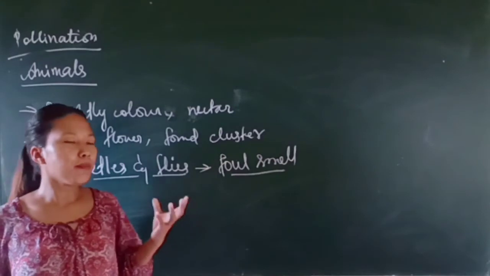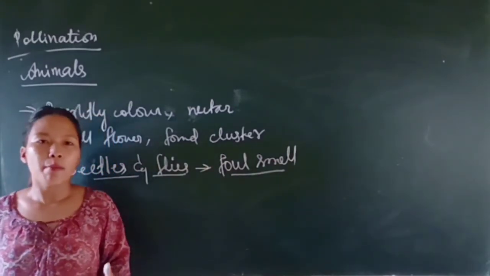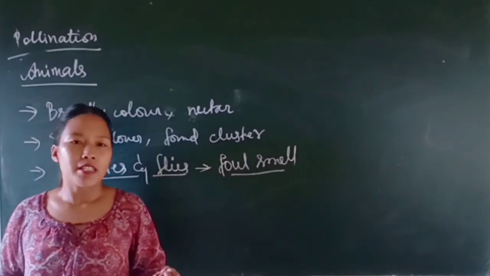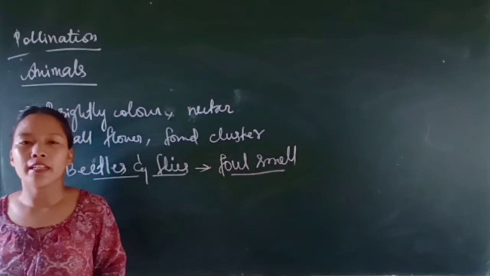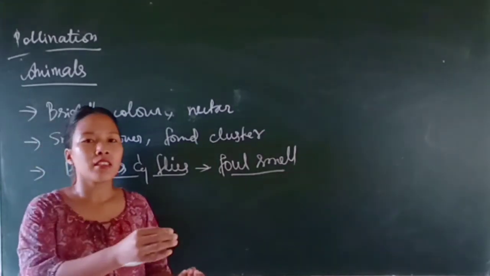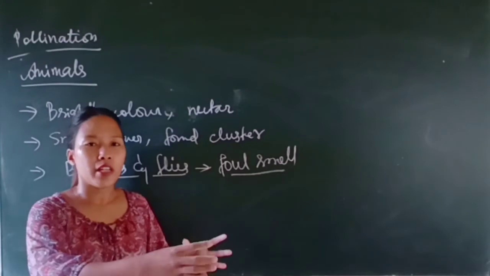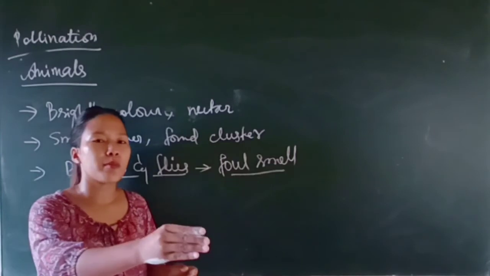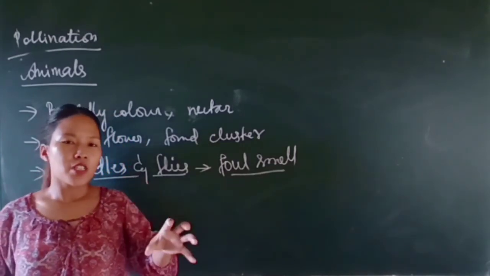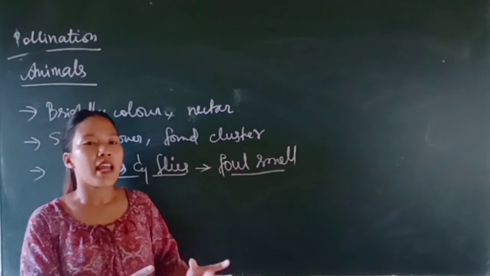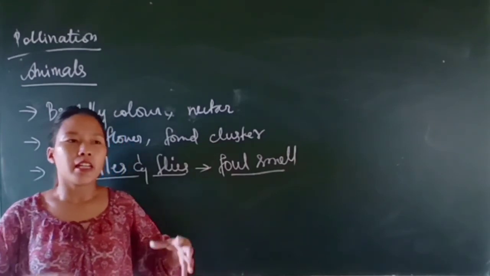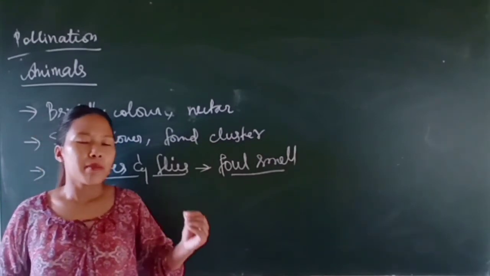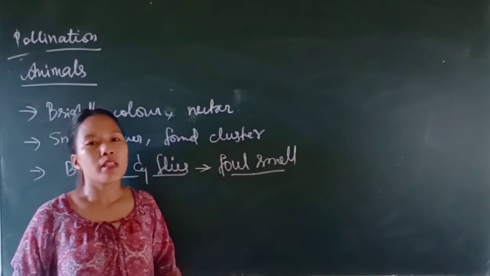And even some large plants like Amorphophallus, which is 6 feet high, offer a safe place to lay eggs. When the insects come and lay eggs, during that time they help in pollination. They will be dusted by the nectar, and then they will dust the pollen there. So they transfer the pollen grains. During the transfer, the insect also lays eggs in that plant, and from the eggs, larvae will come out, and in the meantime, the pollination will also be carried out.